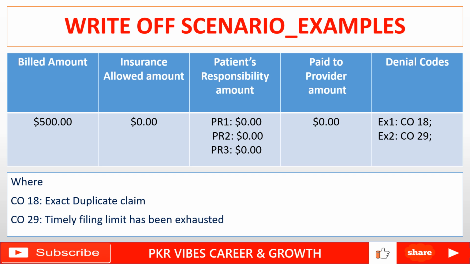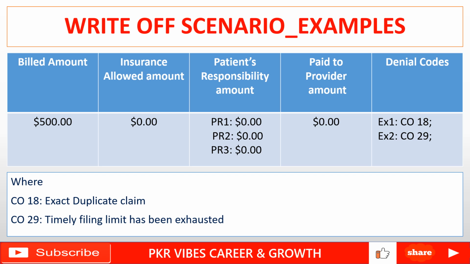That EOB, that PDF file, has the reason why they are not giving payments to the doctor, so that is known as a denied EOB. Generally, we will see all this information on a PDF. This is known as an explanation of benefits, which has the denial code explaining why insurance is not giving the payment to the doctor.